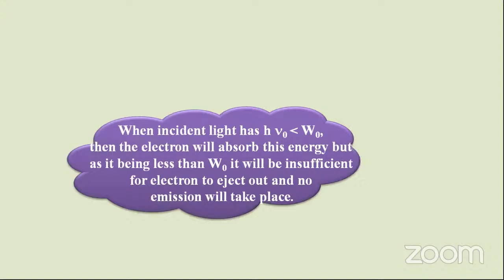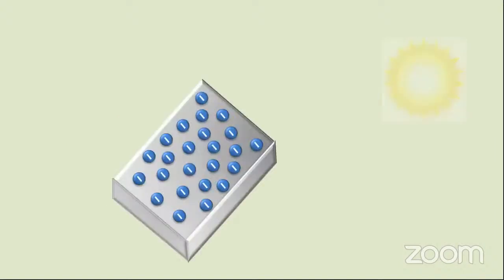When the incident light has h nu naught less than the work function, the electron will not absorb this energy. Being so small, it is insufficient for the electron to eject from the metallic surface, so we cannot observe emission from the metal surface.